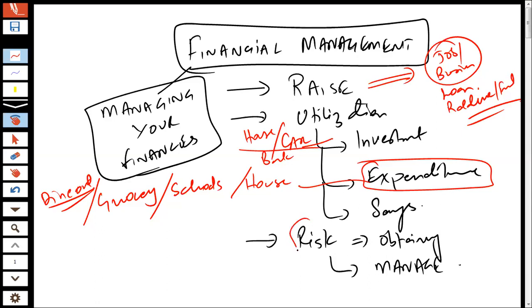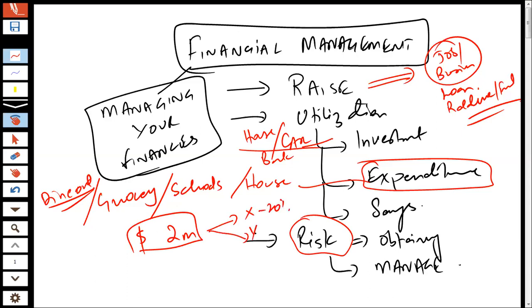And similarly, at times you do face risk. For example, if you have, let's say, $2 million, you would obviously be planning how exactly you are going to utilize this $2 million. Maybe you invest 20% in X business, 30% in Y business, and 50% in Z business, etc. That's how you would manage your risk, by investing into X, Y, Z businesses, so that you continue to protect yourself from the downside movement of one specific investment.